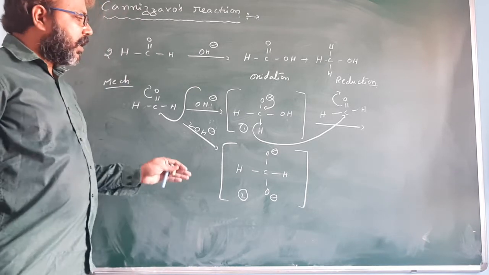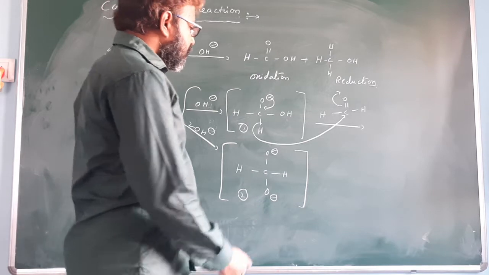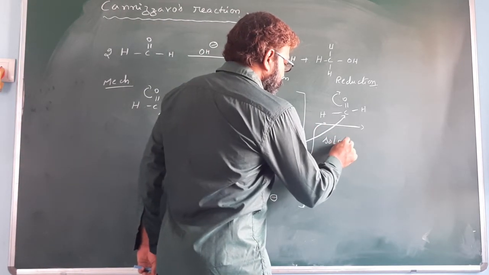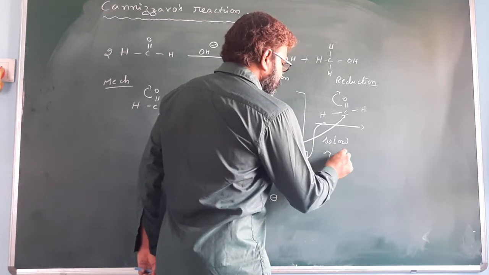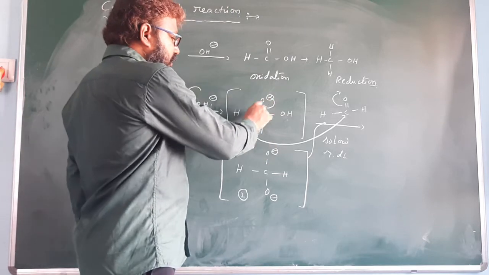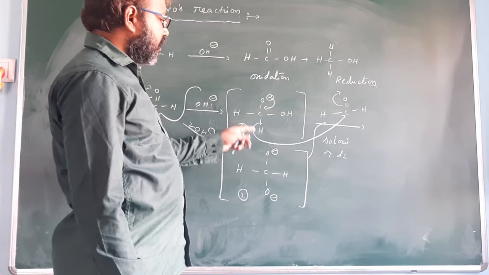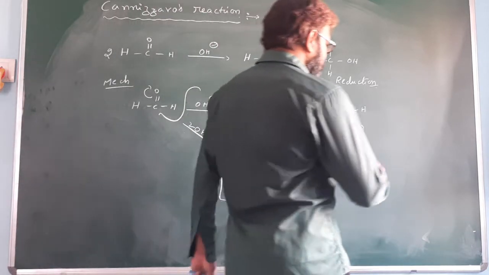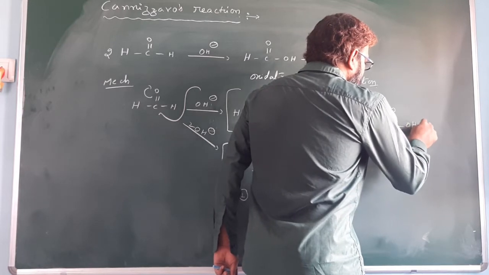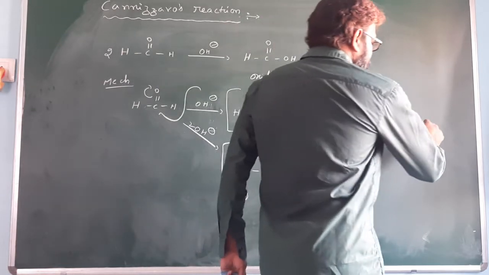So a hydride shift takes place. This step is a slow step, so it is the RDS, the rate determining step. When this bonded electron shifted to here, the H minus shift takes place. It is a slow step, giving HC double bond OH plus.